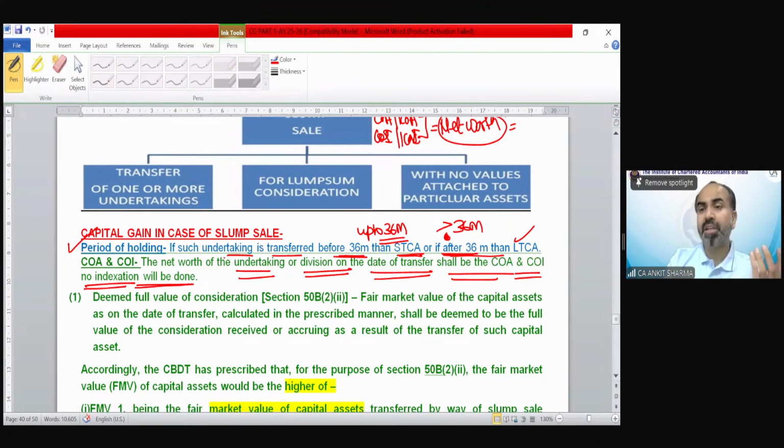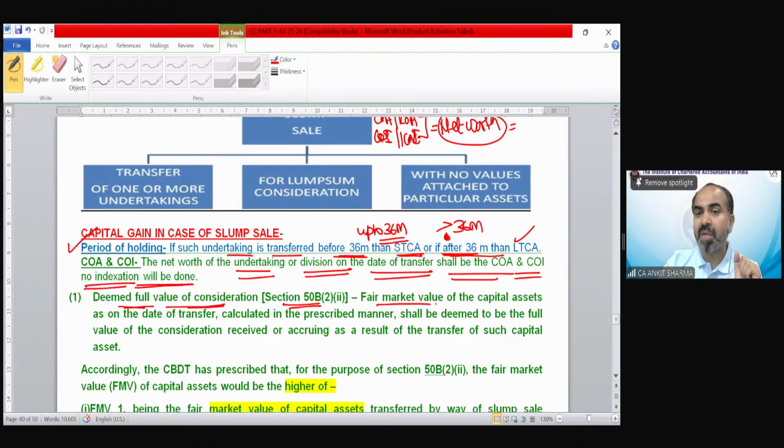Now the sale consideration is very simple till now, but a provision has been made in this concept also. The provision says what would be the deemed full value of consideration as per section 50B. Slum sale is a part of section 50B.